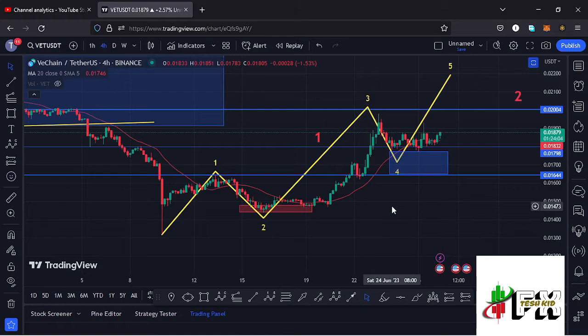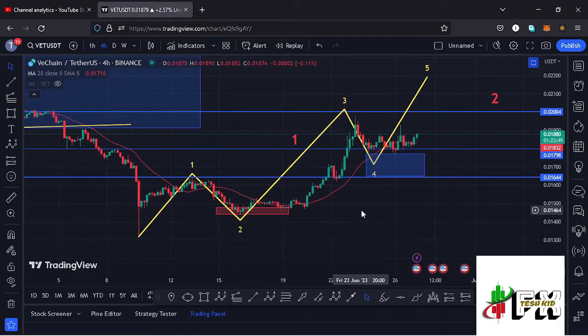And you can see that VeChain, after giving us this massive crash on the 10th of June, in a move that gave us a new bear market low at around the $0.0132 mark, we started this nice recovery to the upside, obeying the Elliott wave structures, where you can see that we have now peaked in that first wave, seen a corrective structure in the formation of this wave 2, in a move that fully maximized minimum target areas.